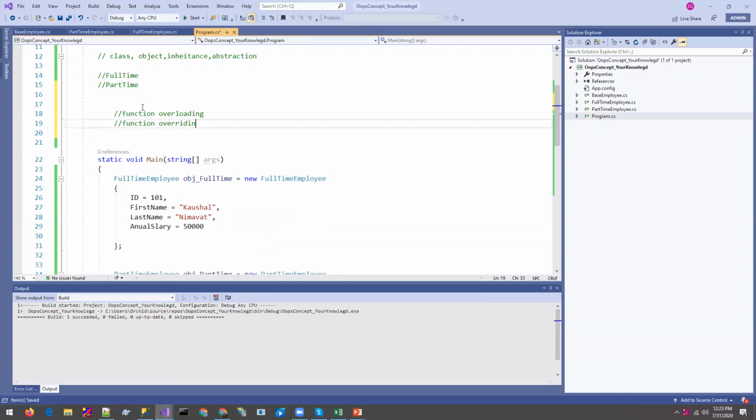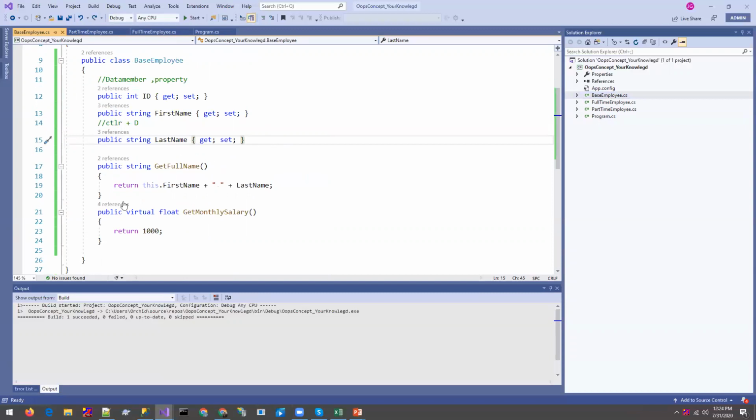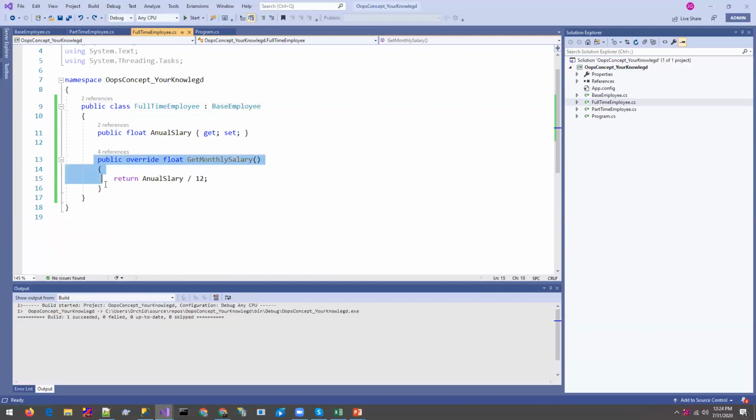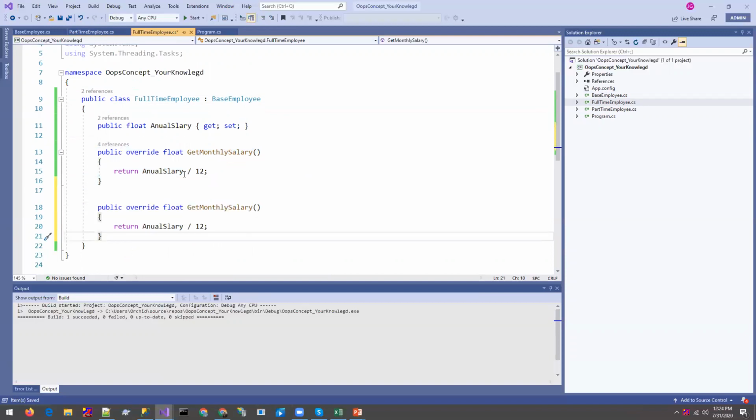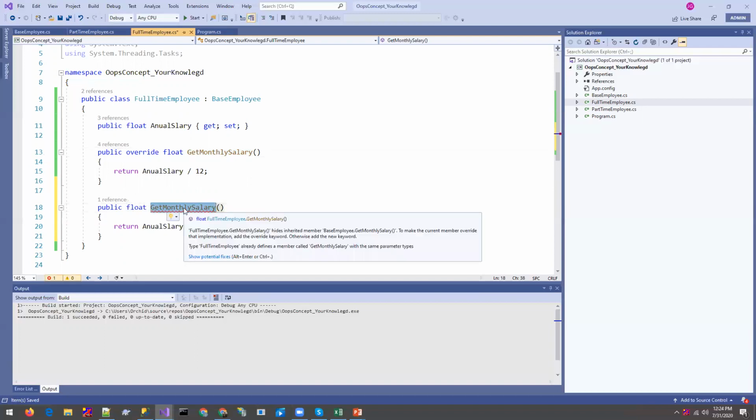Okay, we have already discussed overriding, right? So what is overriding? We can override the method. We have created one base class, we have created one method that's virtual, and we have overridden it over here. This is one part of the function. Let's create two functions over here. In overriding, the function name must be the same and the parameters also going to be the same, but it is slightly different in overloading. When you overload any method, let me just give the